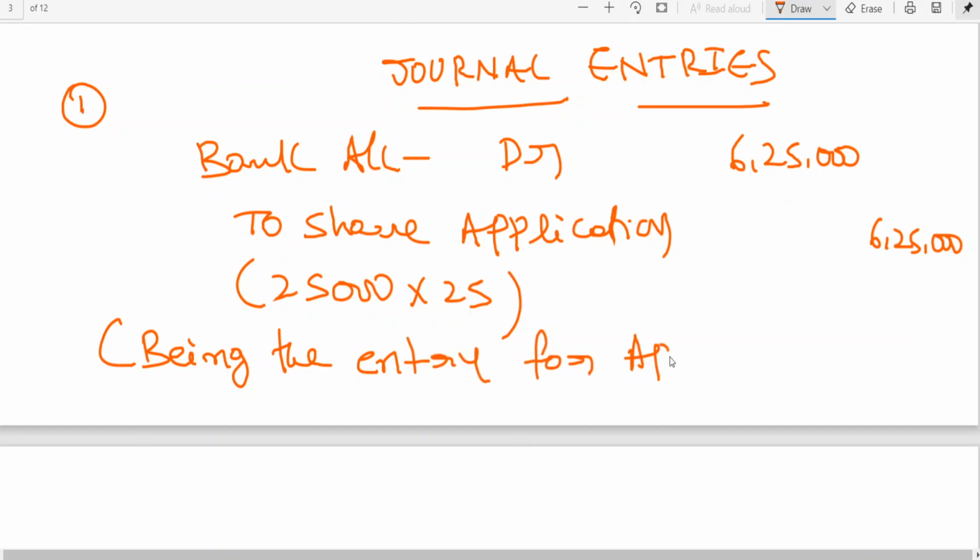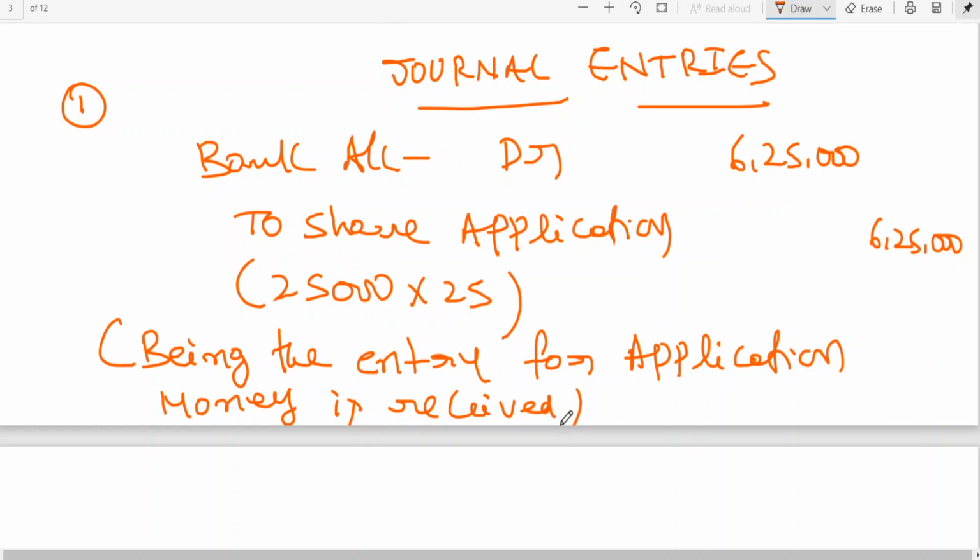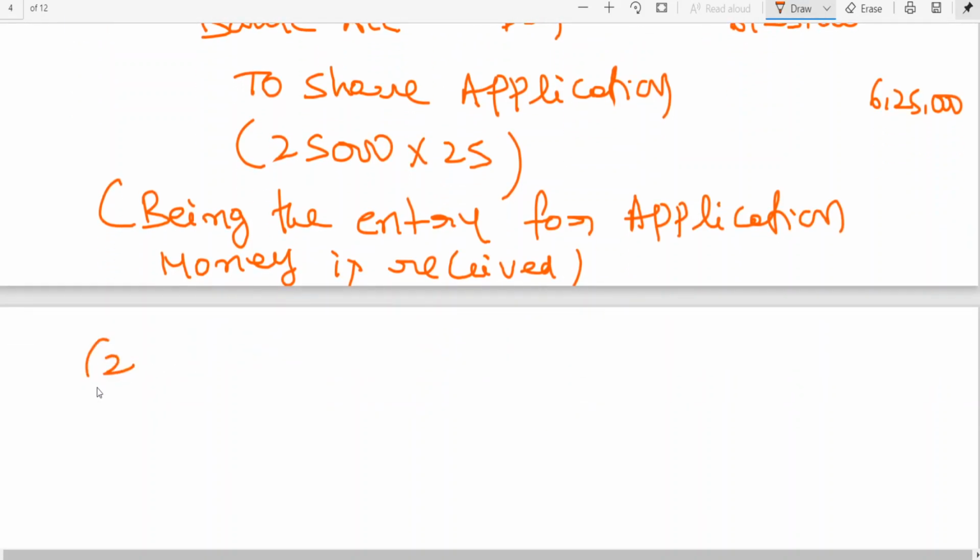Being the entry for application money received. You learned this in the last class. Second entry: share application account debtor to share capital.